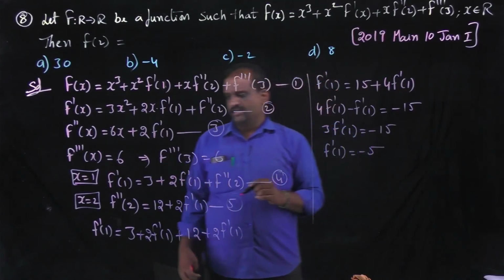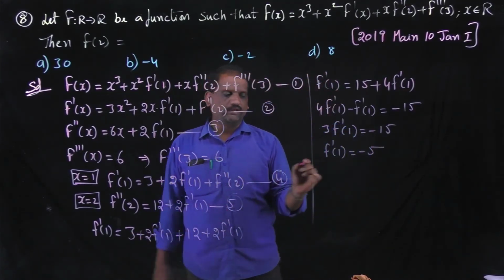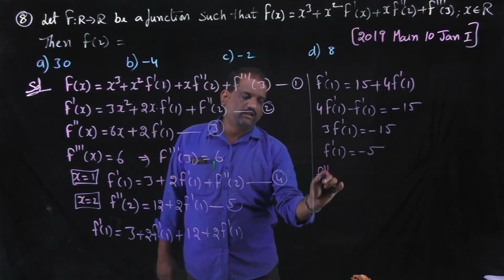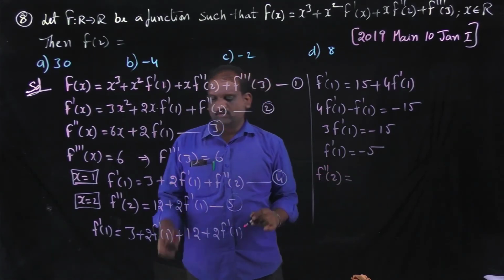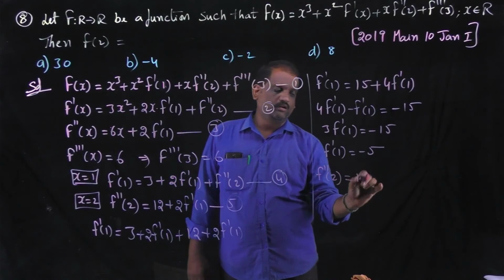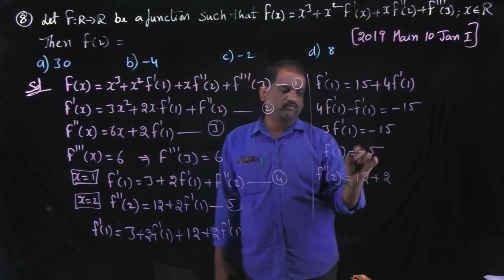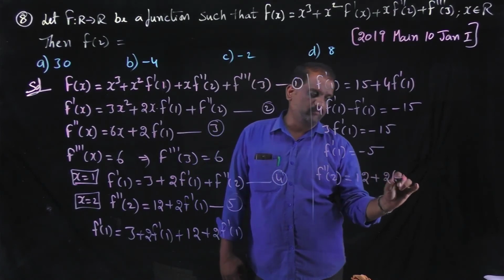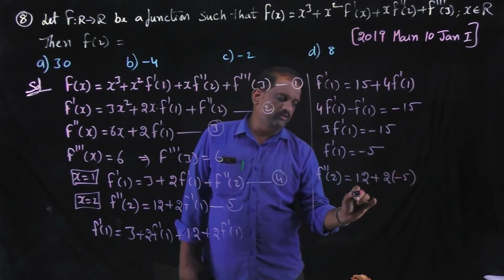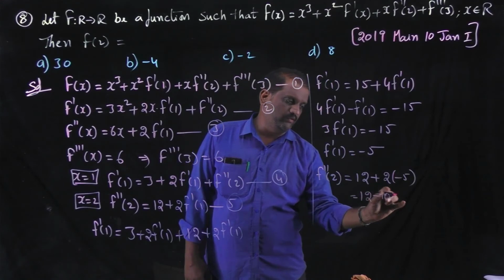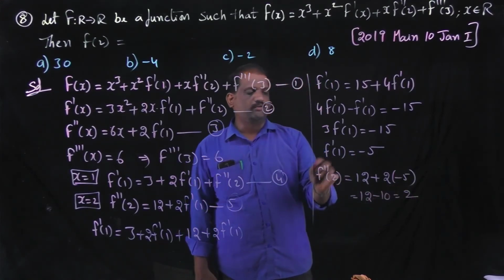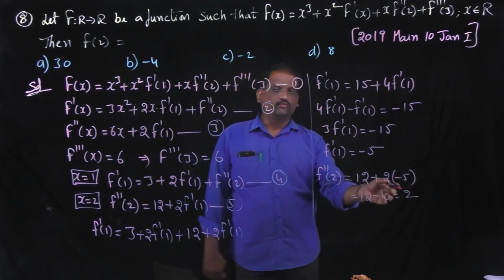From equation number 5 we get f double dash of 2 is equal to 12 plus 2 into f dash of 1. The value of f dash of 1 is minus 5. That is equal to 12 minus 10, that is equal to 2. The value of f double dash of 2 is 2.